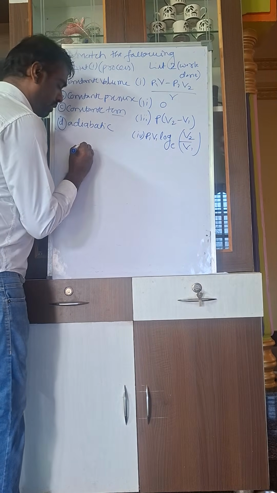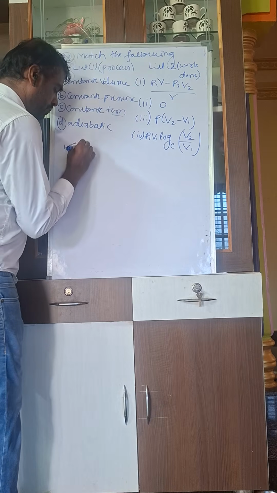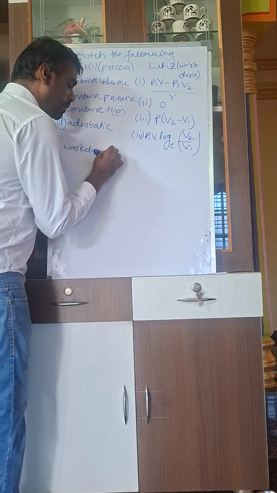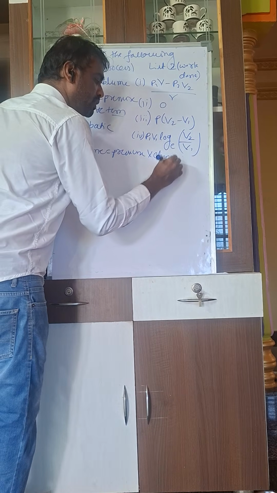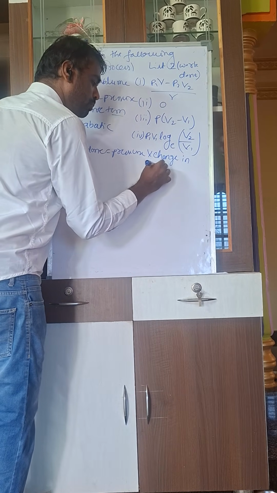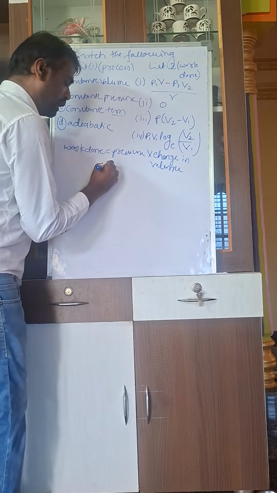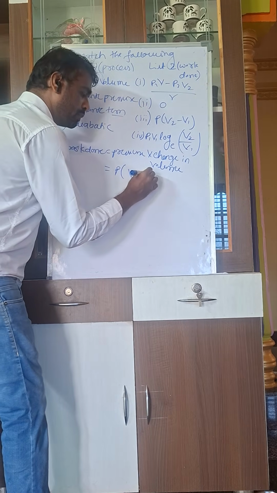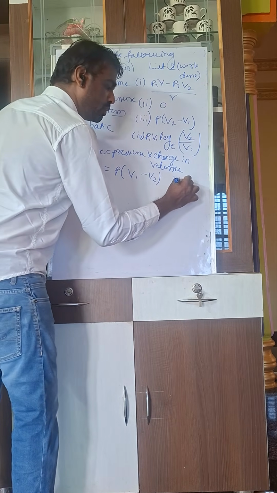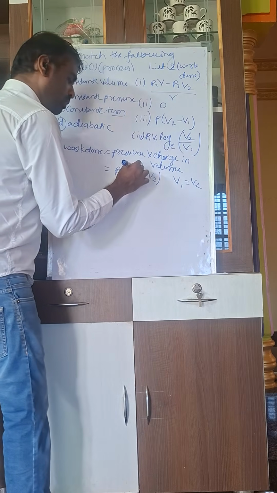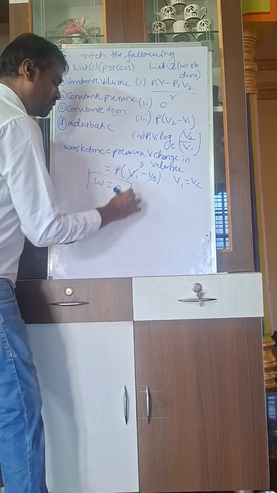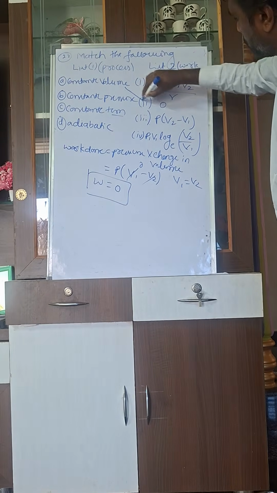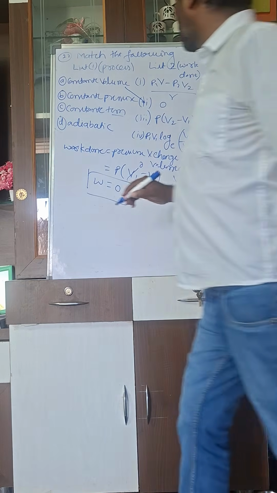For constant volume, V1 minus V2 is 0, so the work done is 0. A is equal to 2, which is correct.